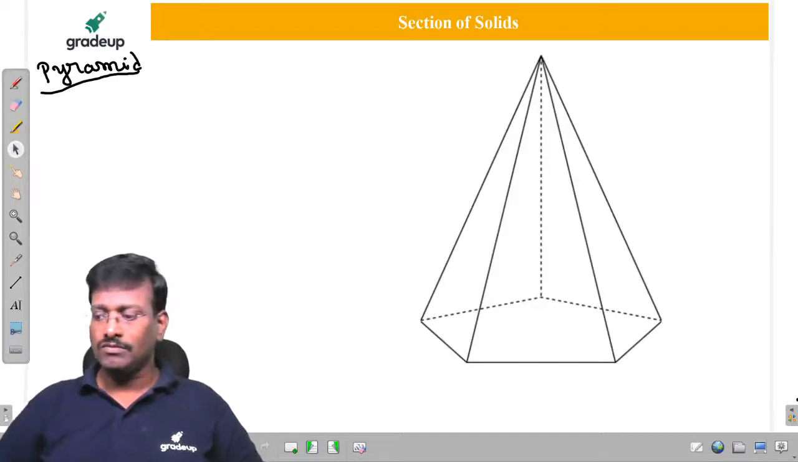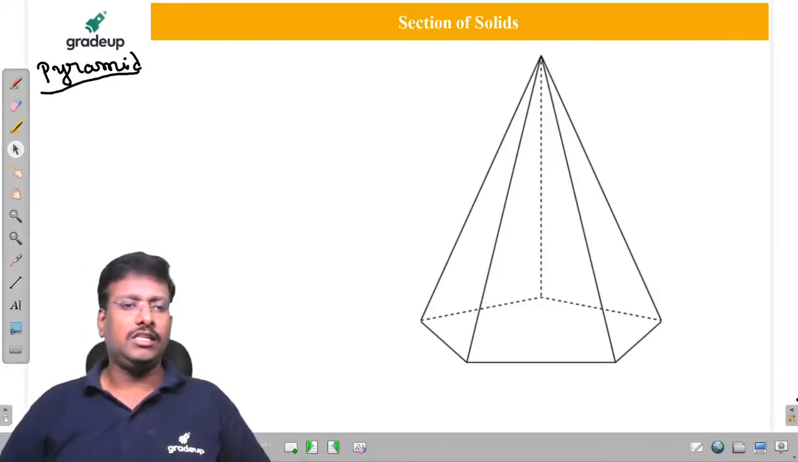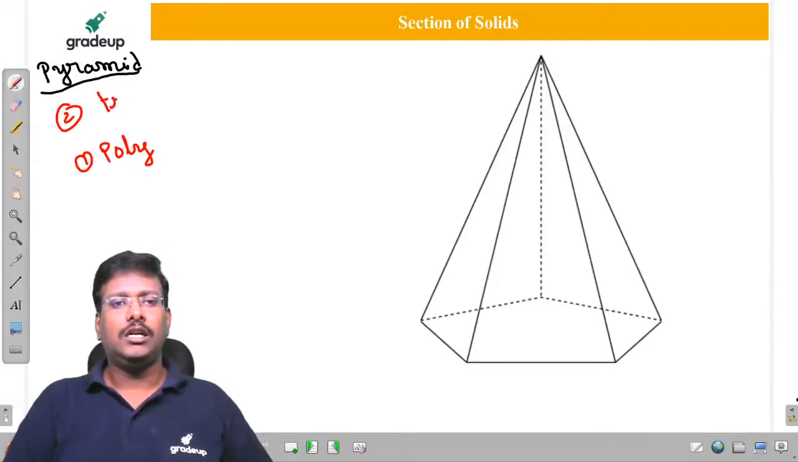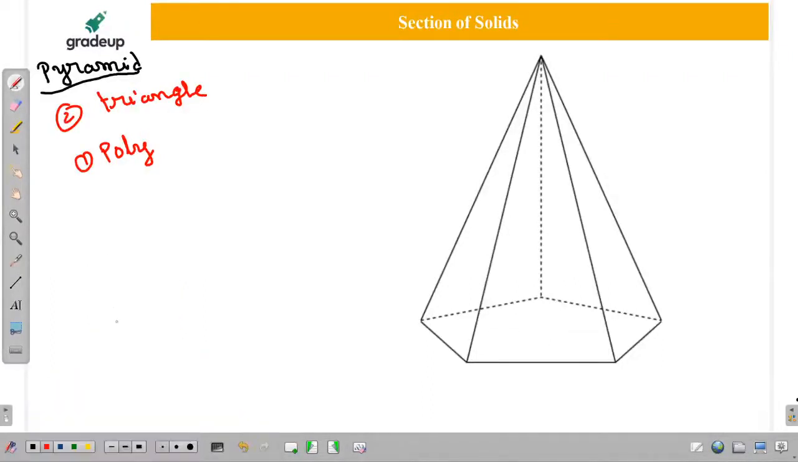Okay, my dear friends. Now, once it is a pyramid, what is the idea we have to get? One view is a polygon. Second view is a triangle. Once we are going to draw this, here we are going to draw the polygon. Other view is a triangle. Now in this triangle, the axis will appear as a line, but in the polygon, the axis is a point.